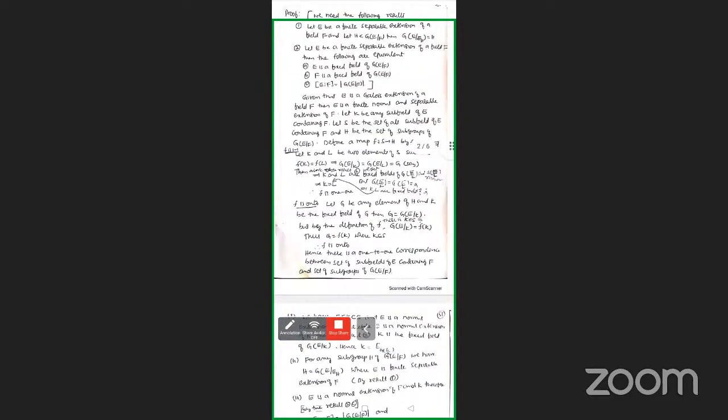Second one. For any subgroup H of G(E/F), we have H equals G(E/E^H), where E is a finite separable extension of F, by result 1. So, starting assumptions.